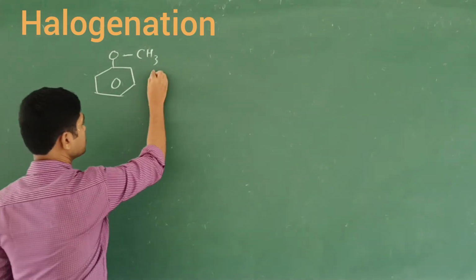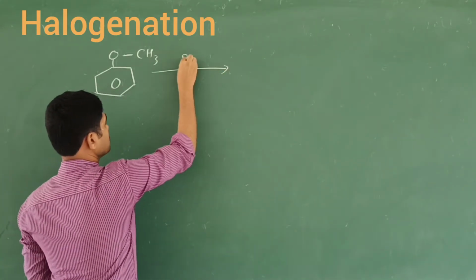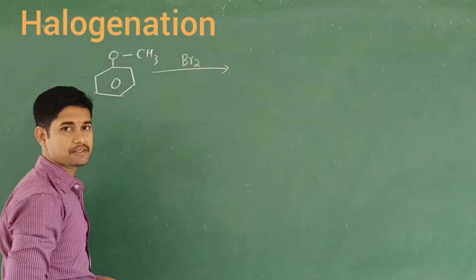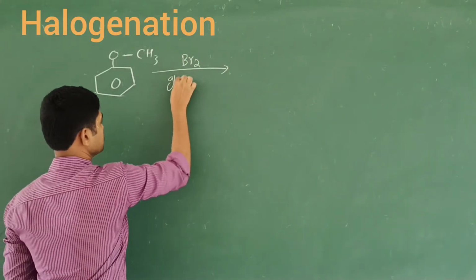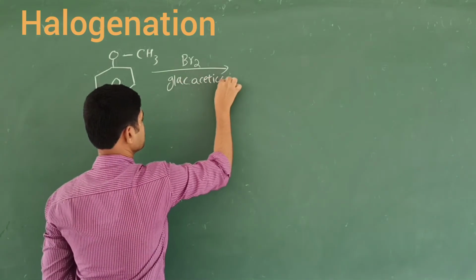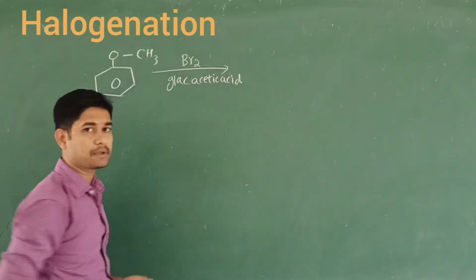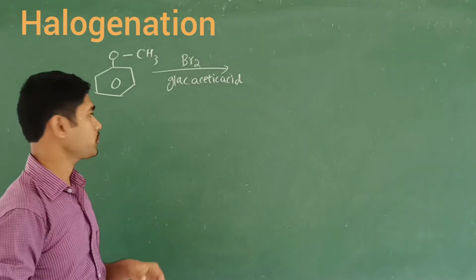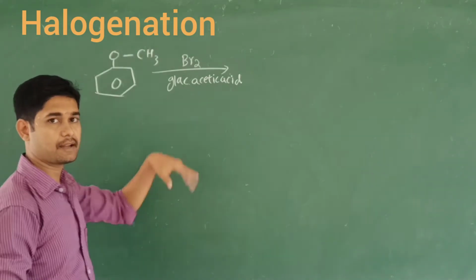I am going to take excess bromine, in the presence of glacial acetic acid. So we are going to obtain the ortho and para product, because these are ortho and para directing groups, right?